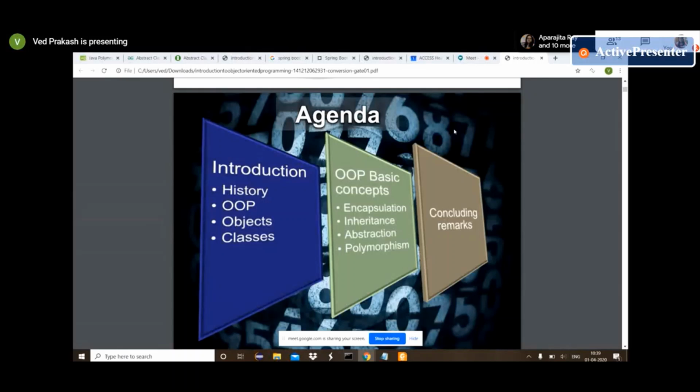So today we are going to discuss object-oriented programming, the OOPS concept. In this one: introduction, history, what exactly is OOPS, what is an object, what are classes. In basic concepts, we will discuss encapsulation, inheritance, abstraction, and polymorphism.